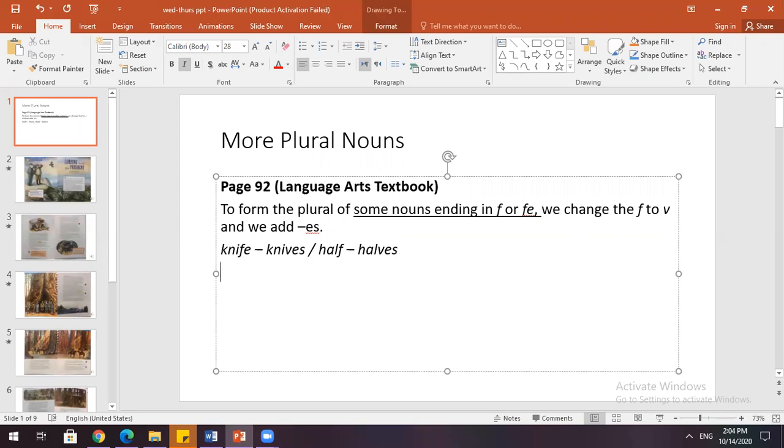Also, if we have a noun ending in a vowel that is followed by O, like video.